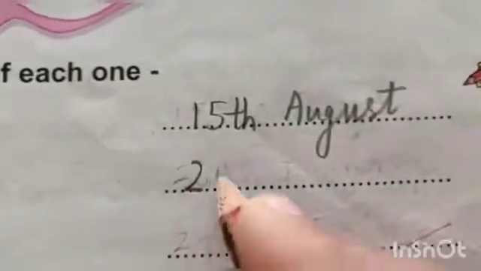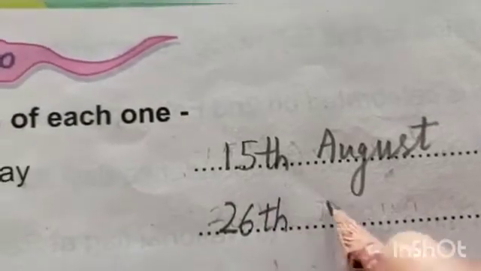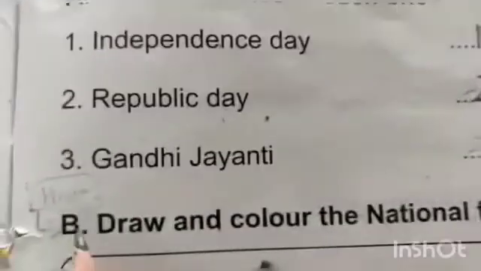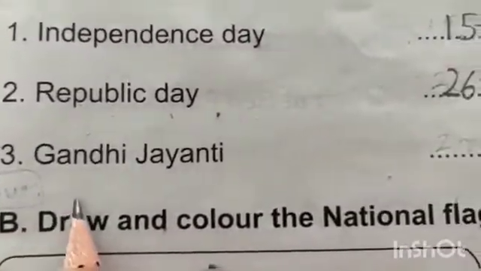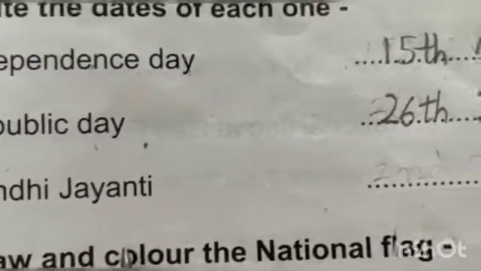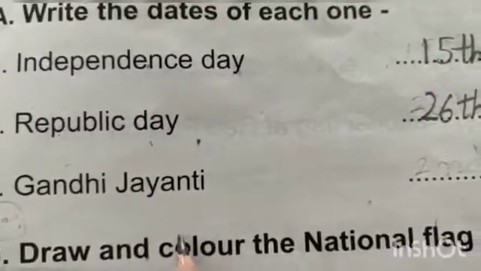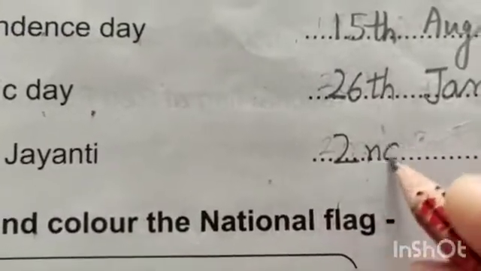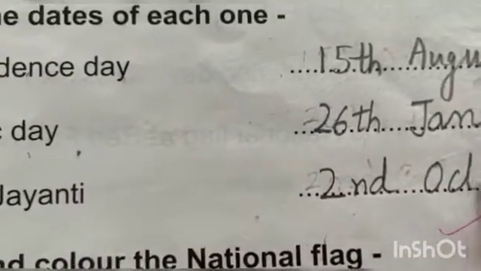Yes, 26th January. Number 3, Gandhi Jayanti. Yes, 2nd October. Very nice.